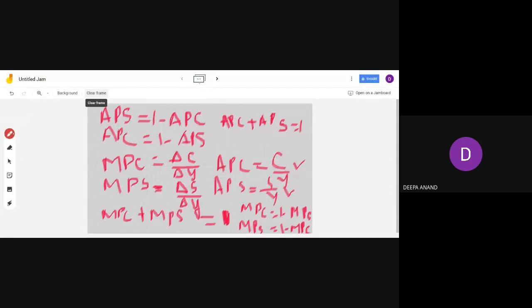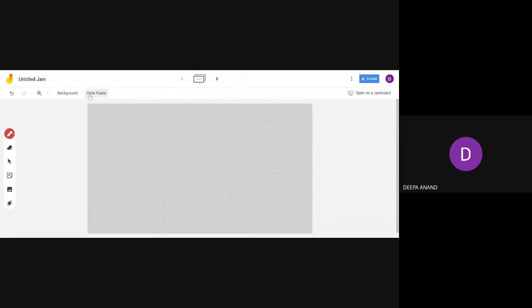How many equations have you seen? And all based on one or two concepts. To be more clear, only the same concept, that is consumption plus saving is equal to income. It's based on that. Okay.